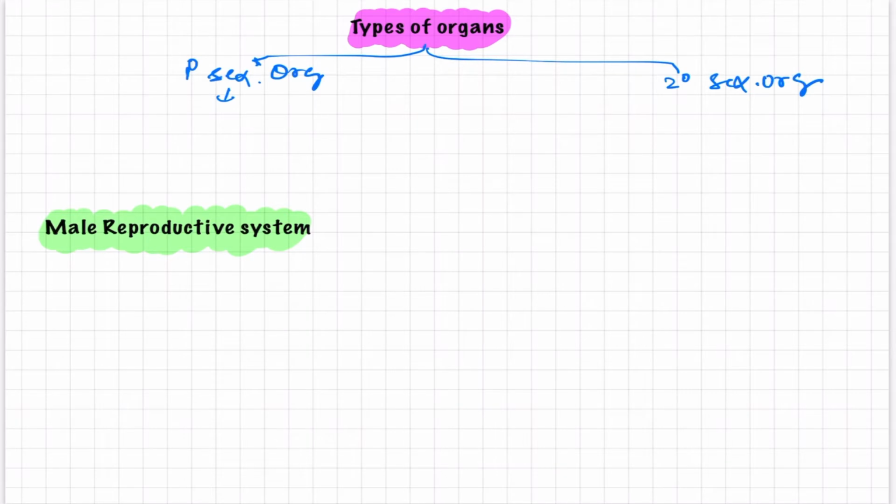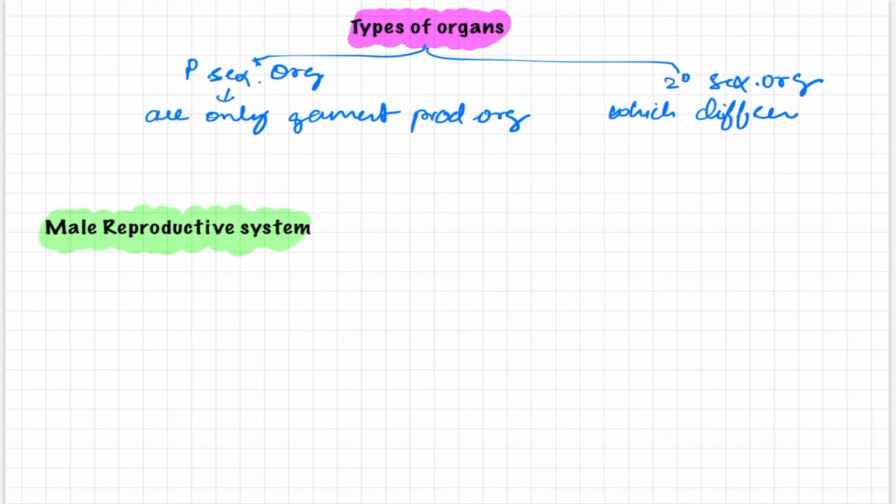These are only gamete producing organs. Whereas the secondary sexual organs differentiate male from female, so they are involved in leading to sexual dimorphism. So my dear friends, the basic concept we have understood is that the primary sexual organs are only gamete producing organs.